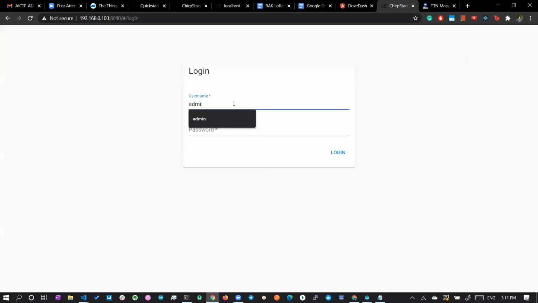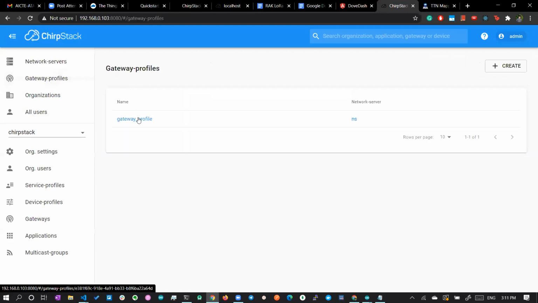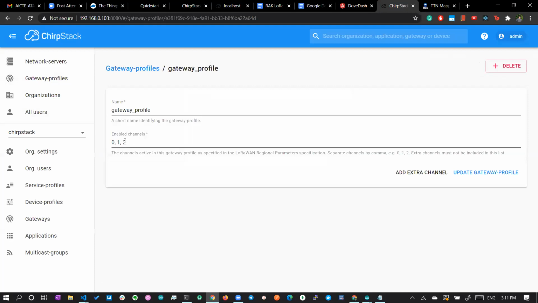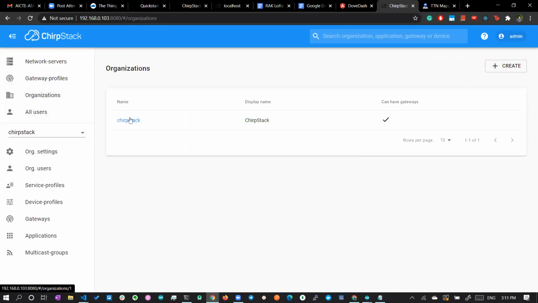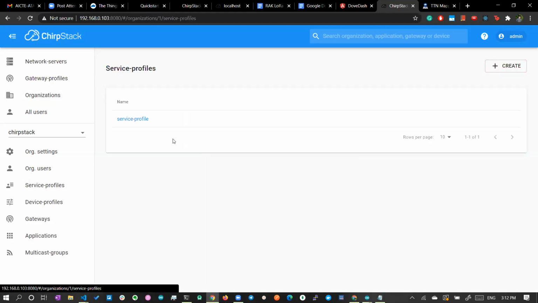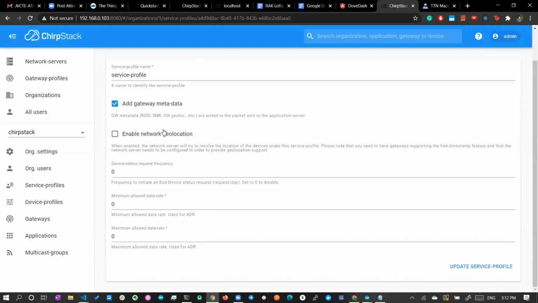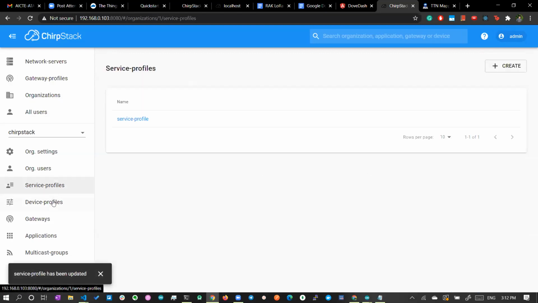Okay, again the same password, admin. And here we already have the gateway profiles. If you go to gateway profiles, there is the default gateway profile with channels 1, 2, 3, and the organization is the ChirpStack organization, which can have gateways and all. And if you go to service profiles, this service profile will have details about the class names and such. We have the default service profile, and let's change it: add gateway metadata. We don't need geolocation and all these other things. Update the service profile, and now we can go and create a device profile.